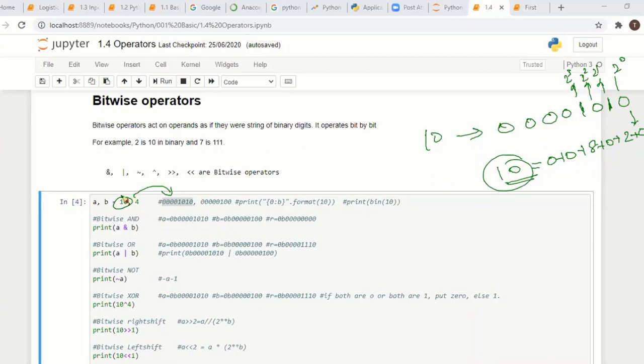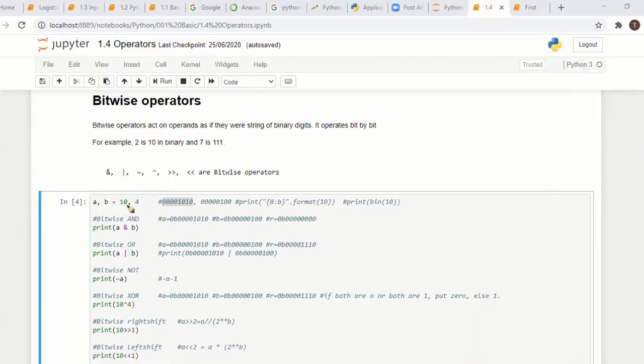So it gets converted to binary bits. The operands become a string of binary digits, and from there they compare. Instead of the whole number, they convert into binary digits and compare. That's bitwise operators.